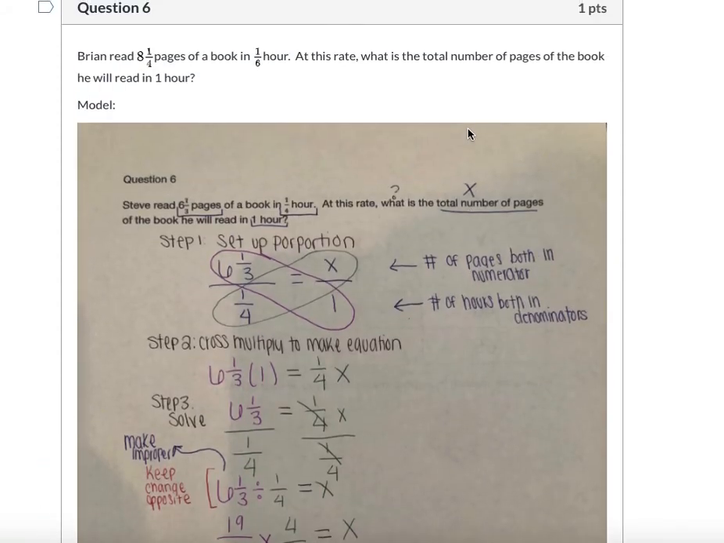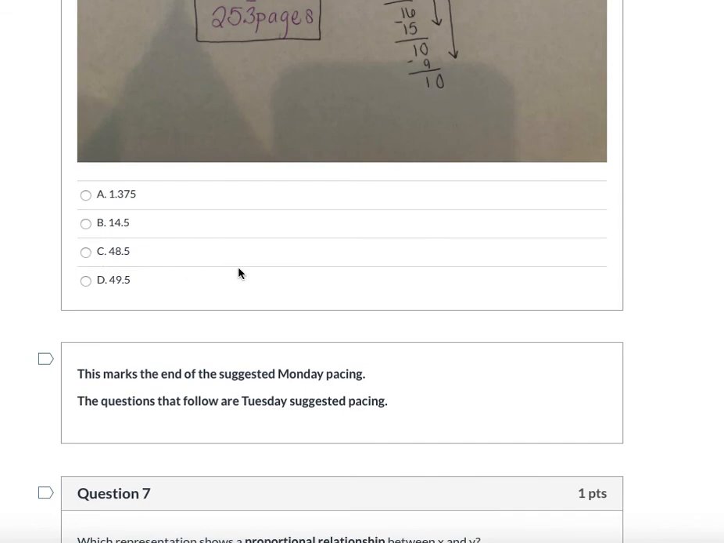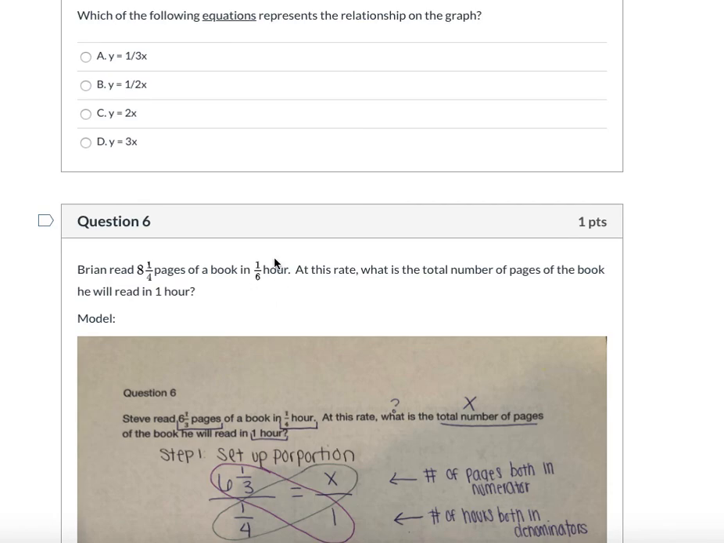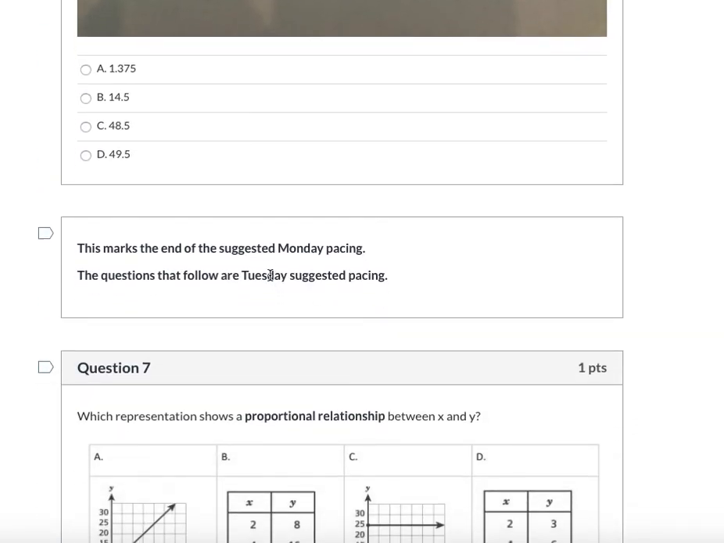This is the sample problem, but you're going to want to set it up on your own, and then you have your different answer choices here. Think about when you're looking at these, what would make the most sense for the problem that you have here for 1 1/6 an hour. And then that's the end of our pacing for Monday.